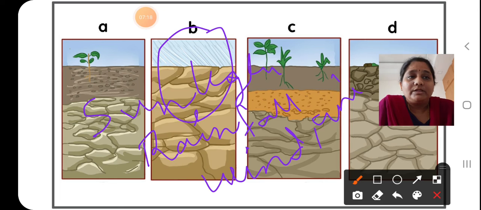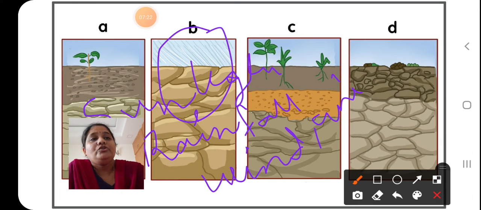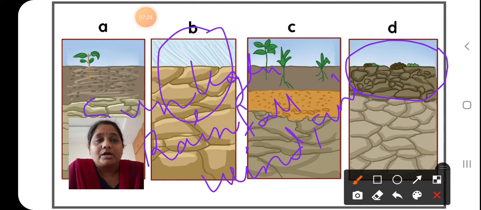So when these smaller rocks are trying to settle down at the top, you can find some organic matter starting to form on it. Organic matter means the materials that are formed by the waste materials of plants and animals. Here at the top you can see it.